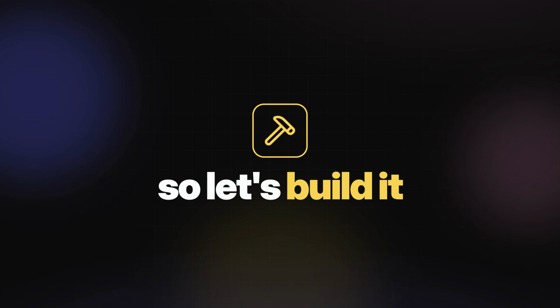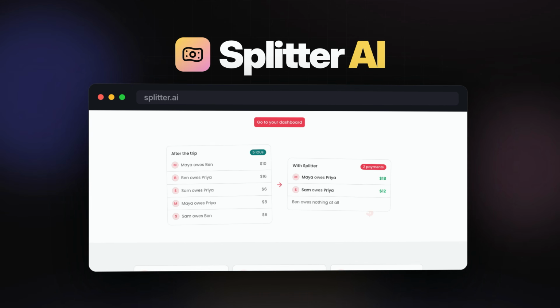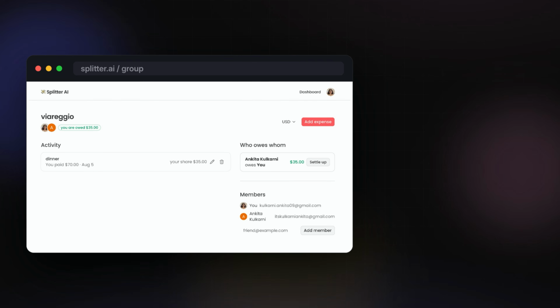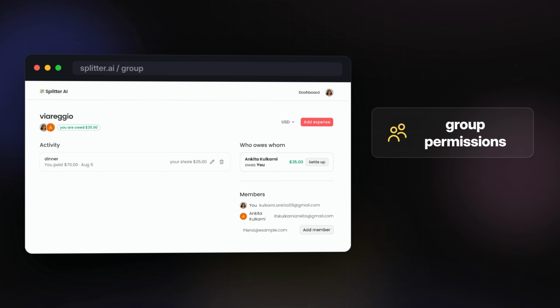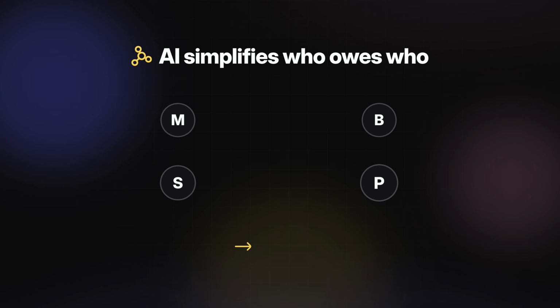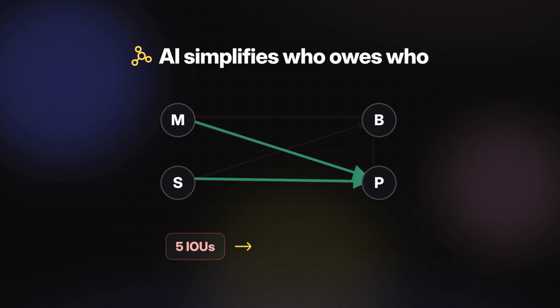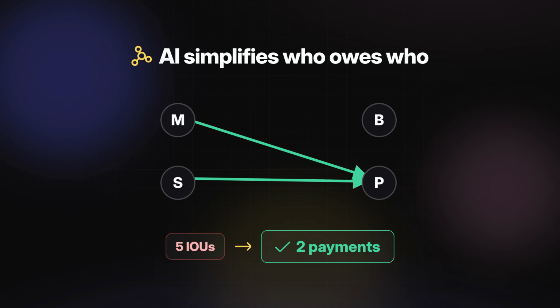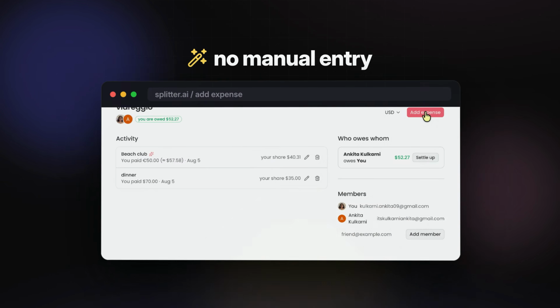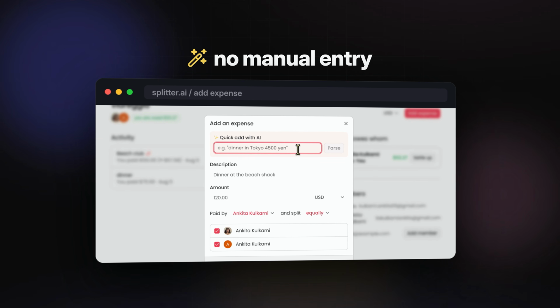To show you exactly what that looks like, we are going to build this. This is Splitter AI, a full stack Splitwise clone. It features complex group permissions, secure user management, and an AI-powered graph algorithm that automatically simplifies and minimizes shared debts between friends. It also has AI-powered features so you don't have to manually enter every single expense, but let AI